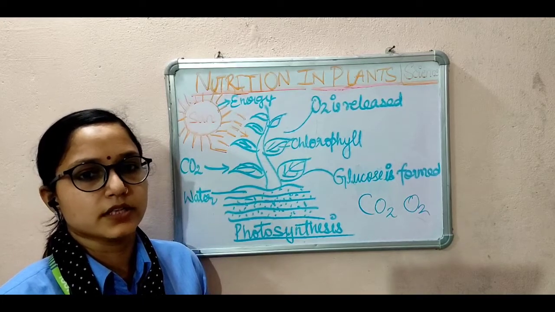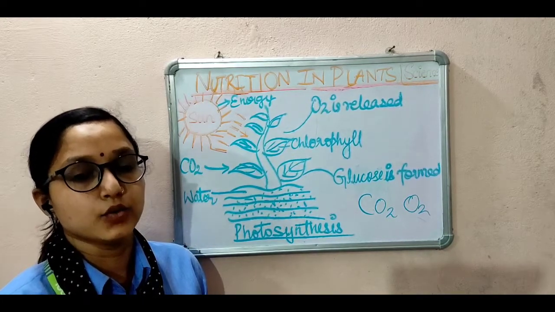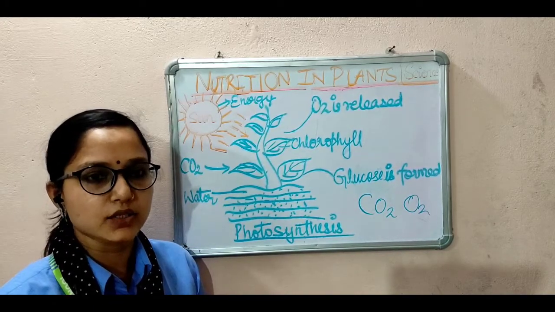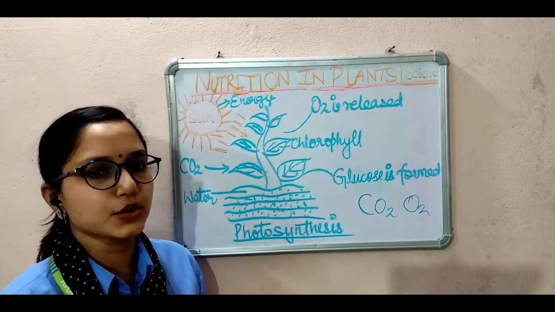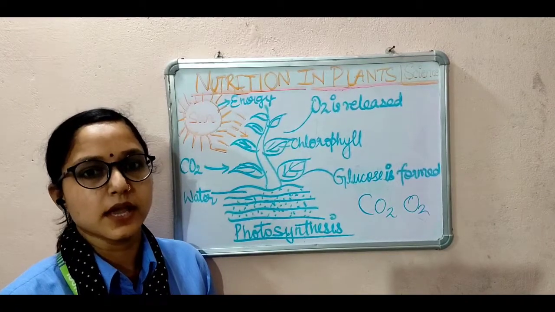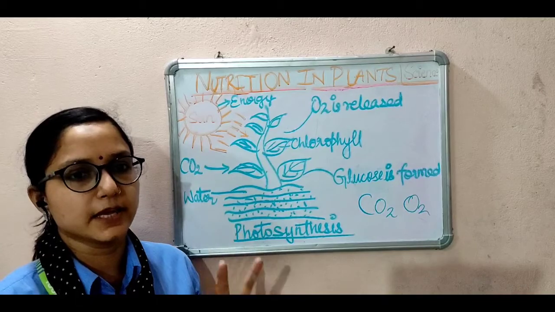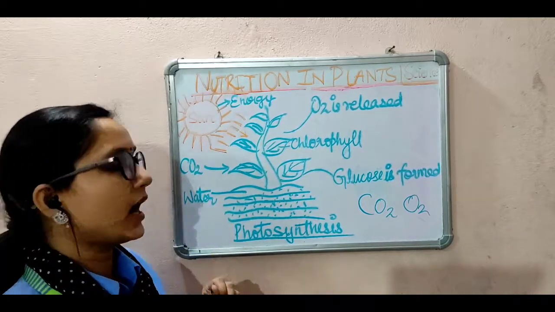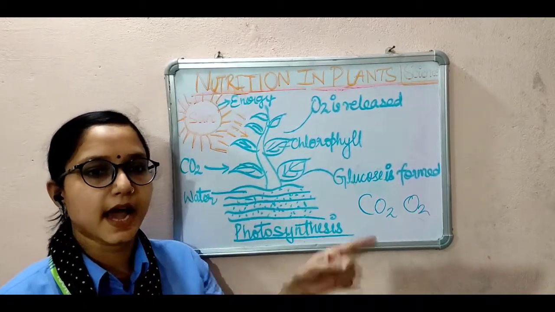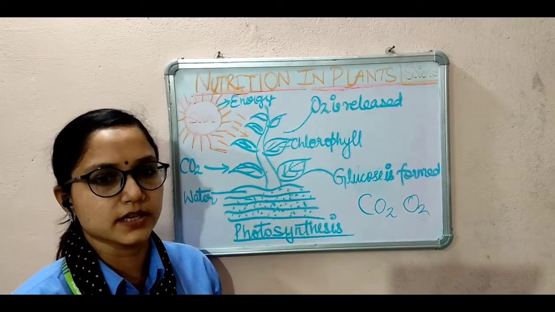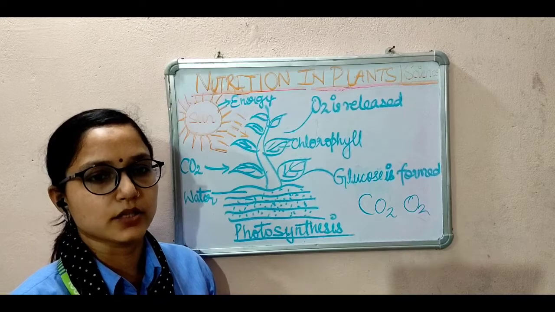They take in oxygen while they do respiration. Basically, two processes are taking place in the plant. Respiration goes on during the entire day and night: the plants take in oxygen and give out carbon dioxide.